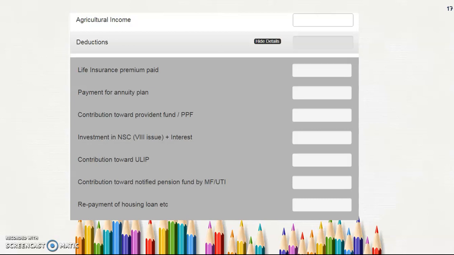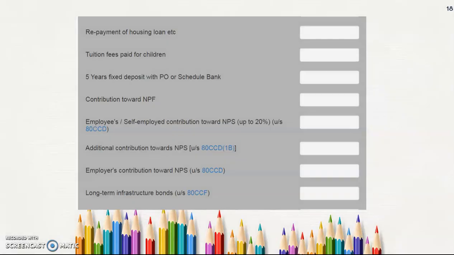Okay, then contribution toward ULIP, and then mutual funds and Unit Trust of India, and repayment of housing loan for a person who has earned agricultural income. So if they have any repayment of housing loan, that also can be deducted from their agricultural income. And tuition fees paid for children.